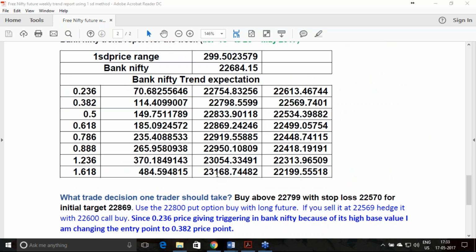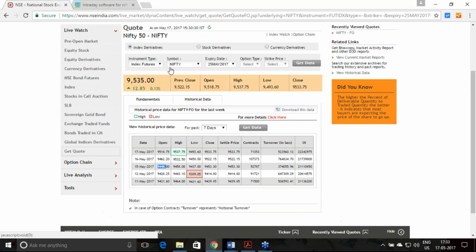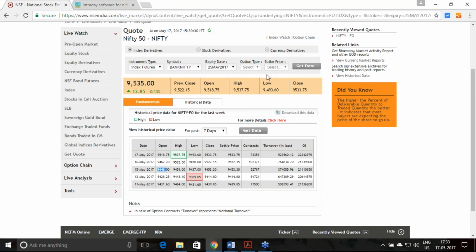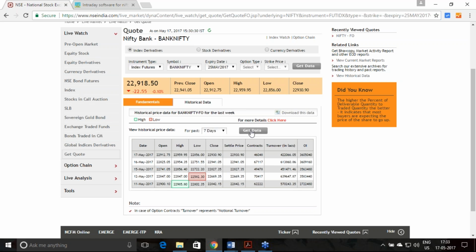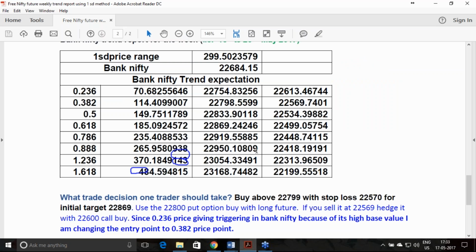Go back to the Bank Nifty. I have given you these facts. These are the calculations. What happened in the Bank Nifty? We will go to this historic analysis and find out. Yesterday's high, very much it has given a chance on the 15th, no doubt about that. Yesterday's high 22,954, 22,960 today's high. And how much have we calculated? Just compare with our calculation. This is the price we have calculated, 22,950. 22,950 is one of our resistances.